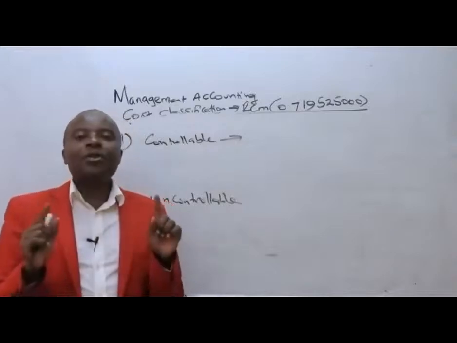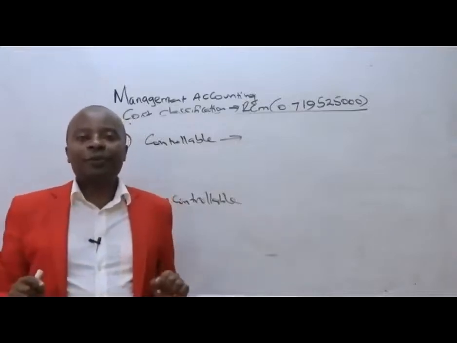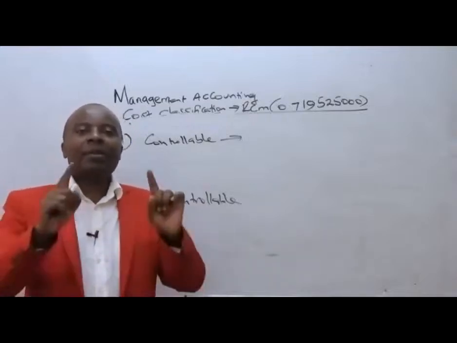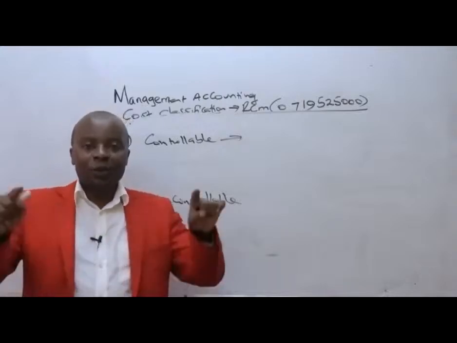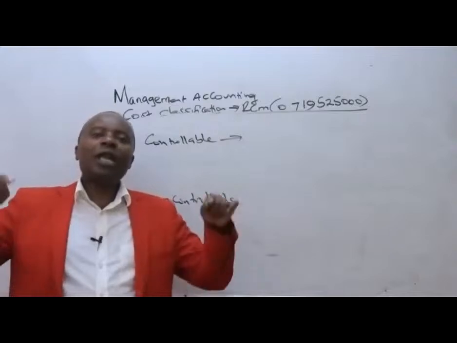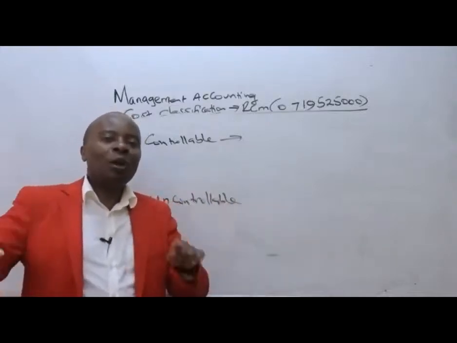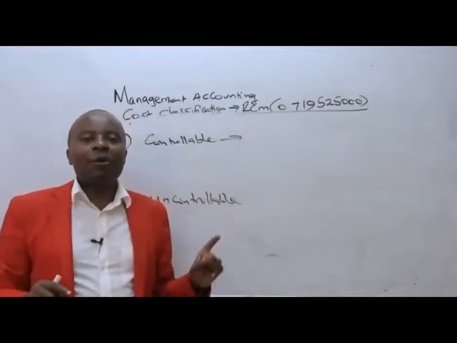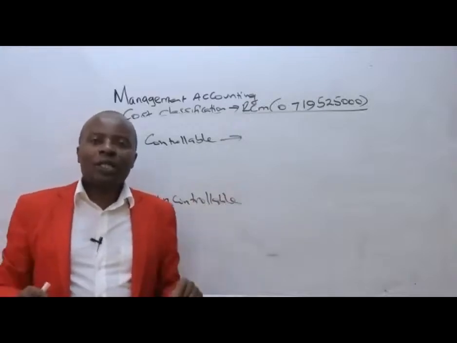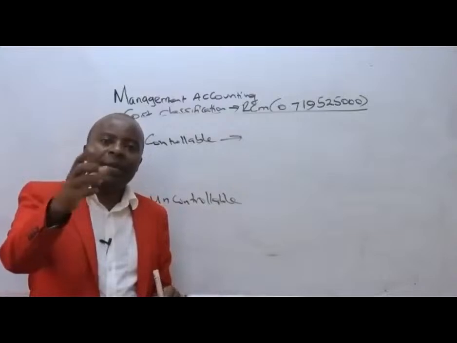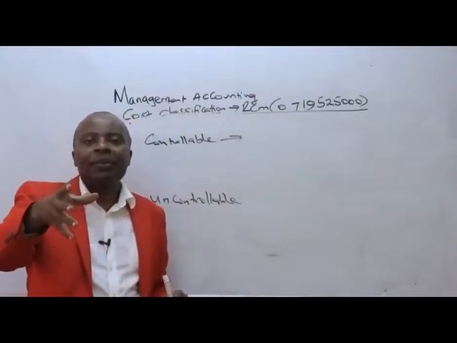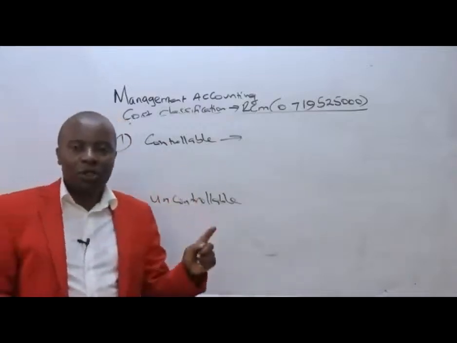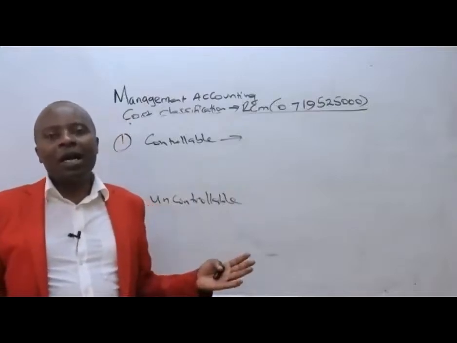Controllable costs are those costs that we can control, that we can influence their incurrence or not as management. So as management within this firm, there are those expenses. If we say no to training, then our people will not be trained, and we will not incur training cost. So training cost becomes a very good example of a controllable cost. There are those costs which, if we say we are going to squeeze them, reduce them, or even make them zero, we don't incur them. Such costs will be called controllable, because it is us to determine whether they will be incurred or not.